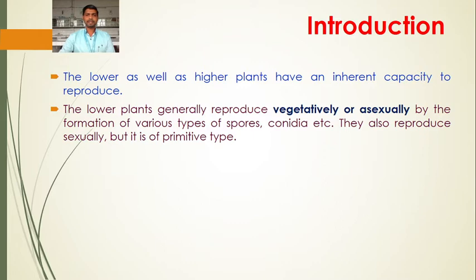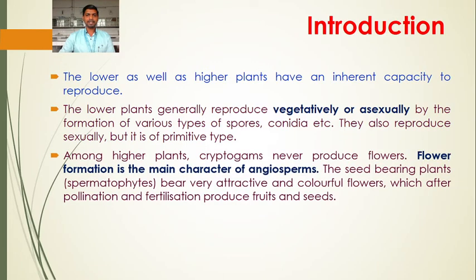They also reproduce sexually, but it is of primitive type.